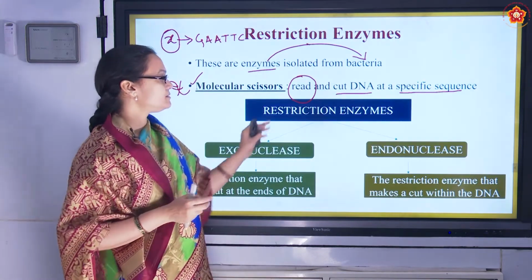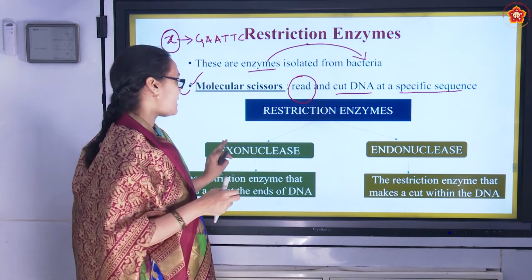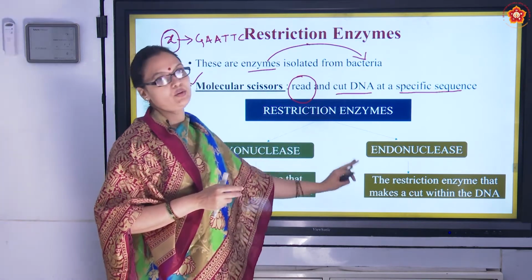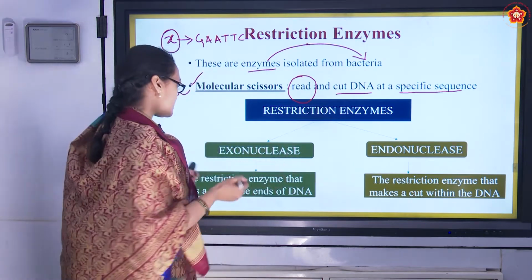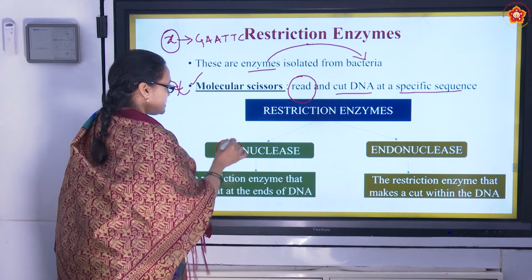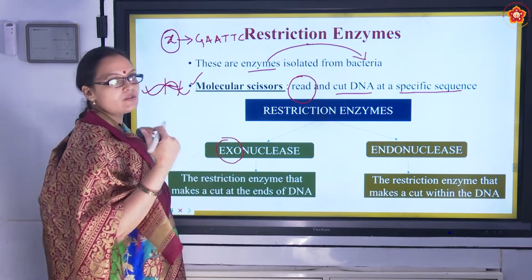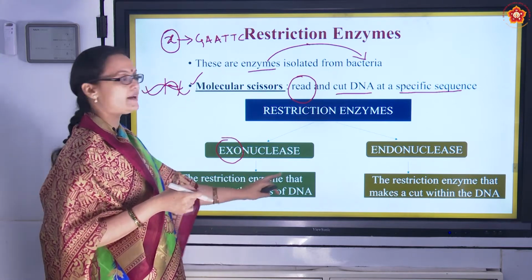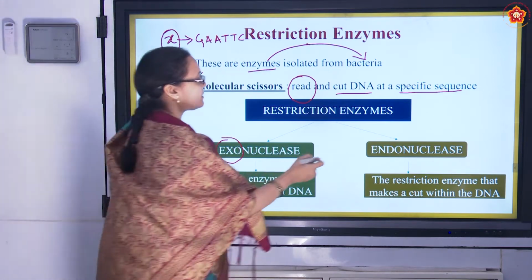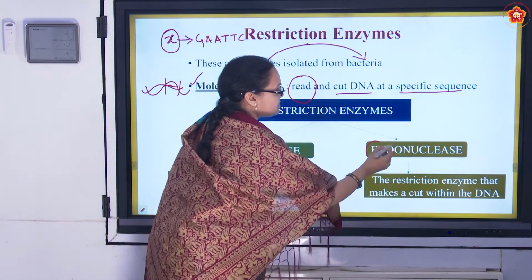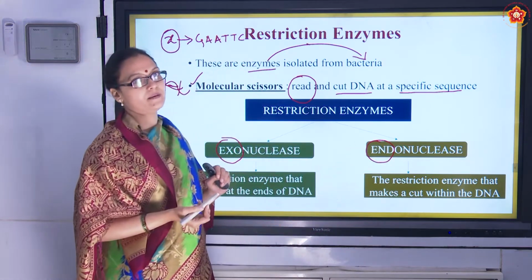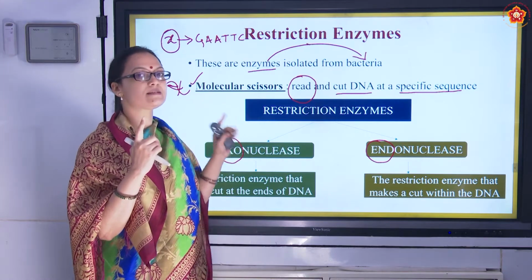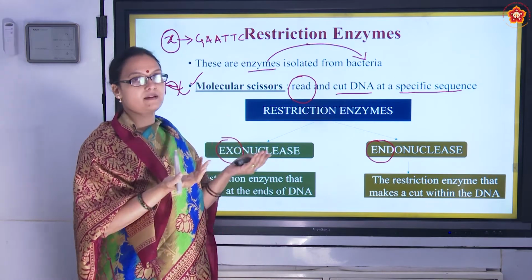Now further, restriction enzymes are classified as exonucleases and endonucleases. As the name suggests, what is exo? Exo means it makes a cut at the ends of the DNA. What are endo? Those enzymes that make the cut within the DNA. It's the ends of the DNA is exo, within the DNA is endo.